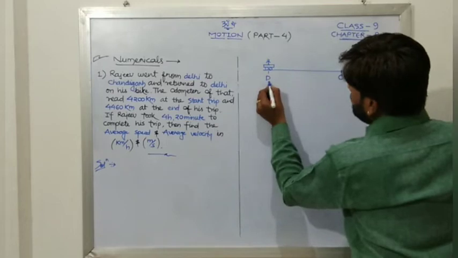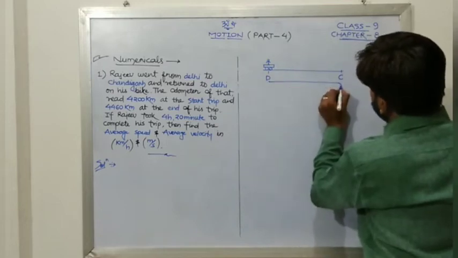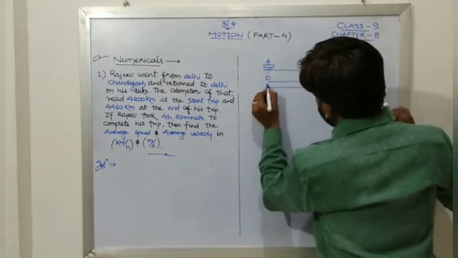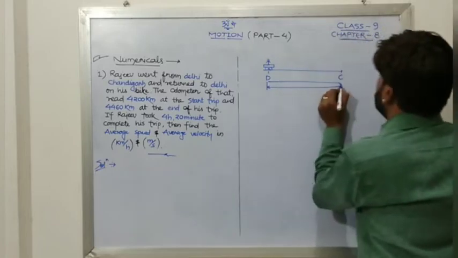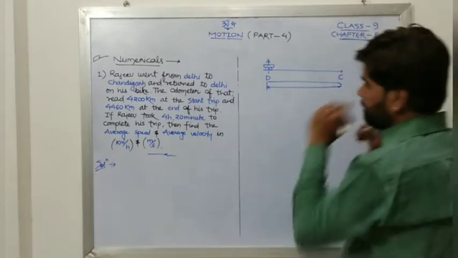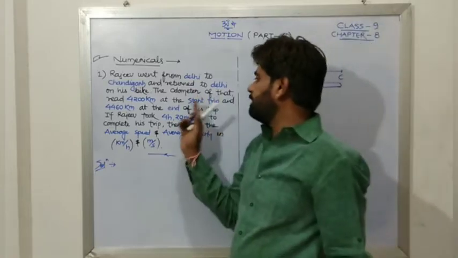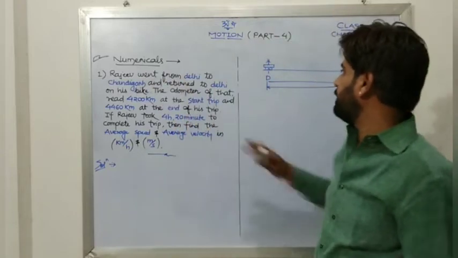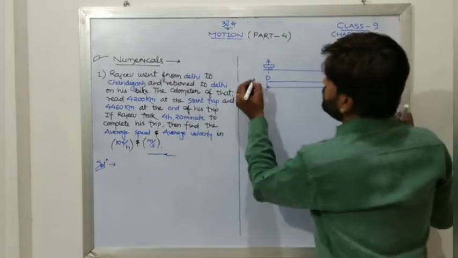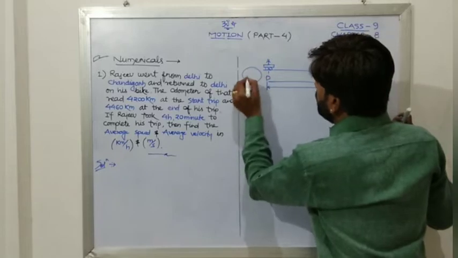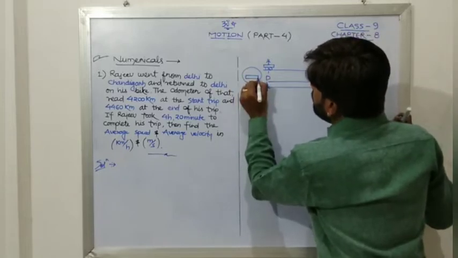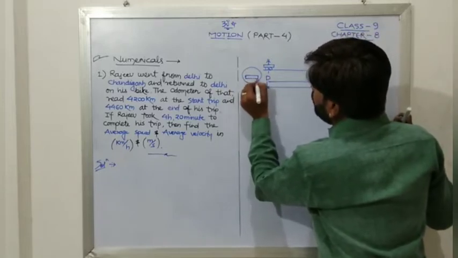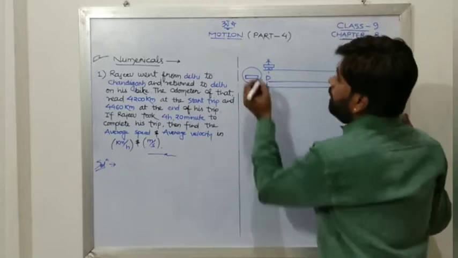Means he went like this and again came back to the same position. Now, the odometer of his bike. Odometer means what? It gives you the information regarding how many kilometers your bike has run.